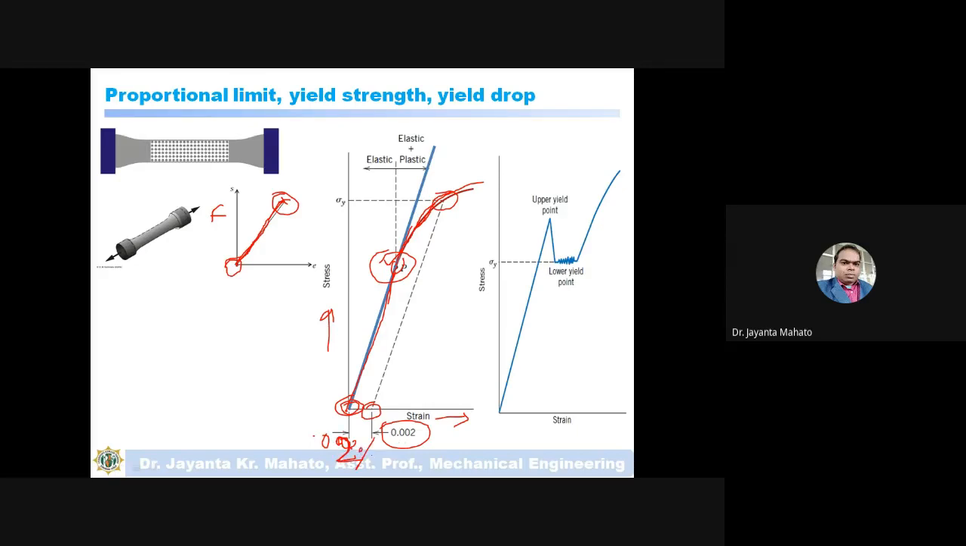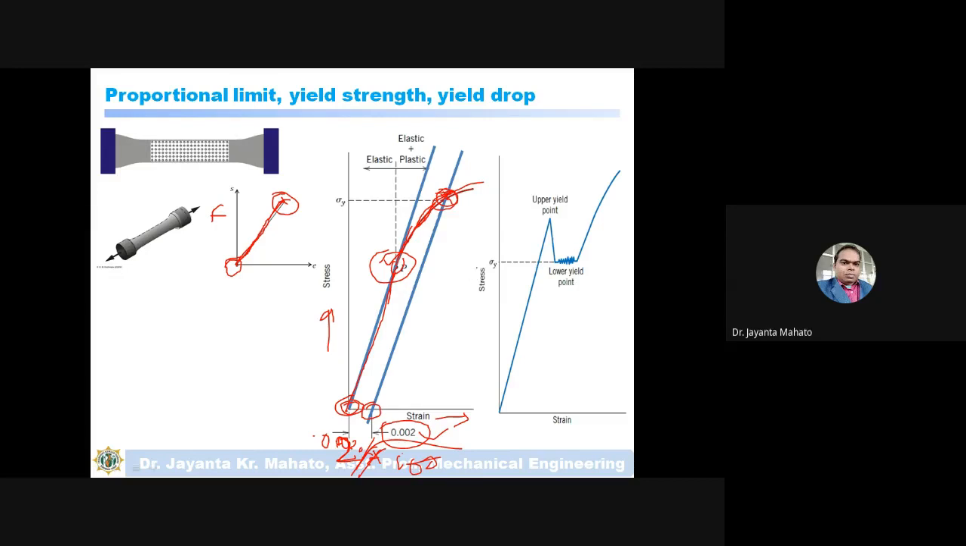So 0.2% in absolute value is 0.002: 0.2 divided by 100 gives 0.002, the absolute value. So you are shifting this linear line to the 0.002 value, and where this line cuts the stress-strain curve is the yield stress.